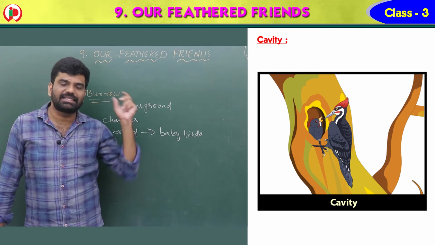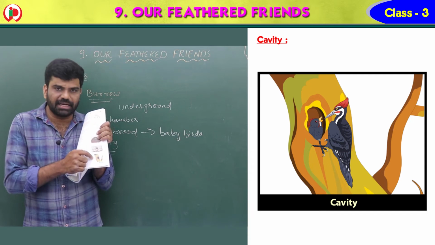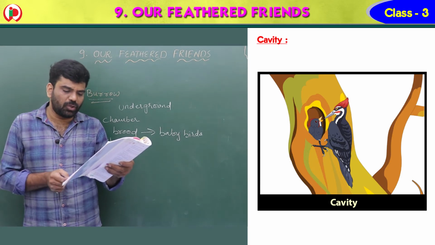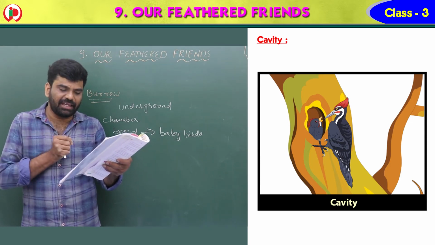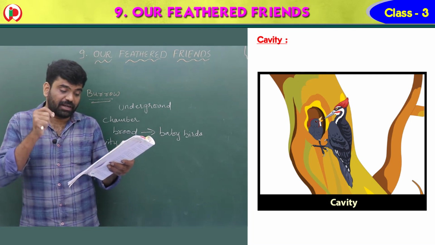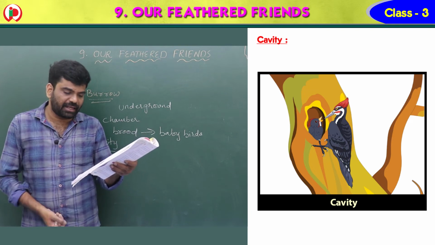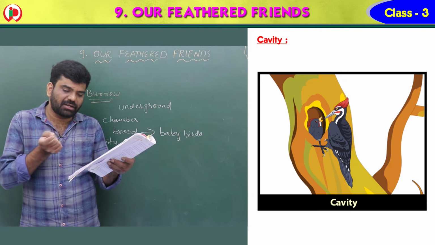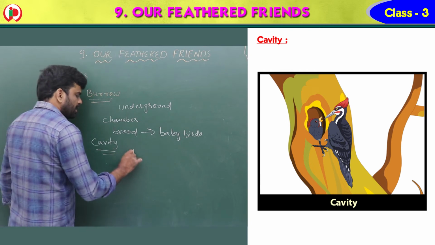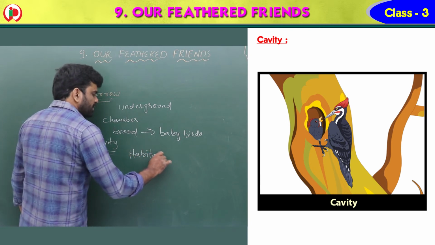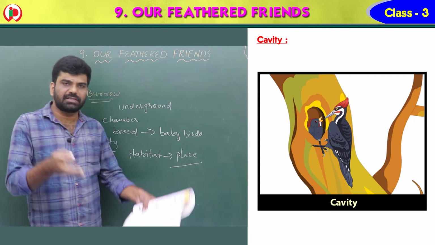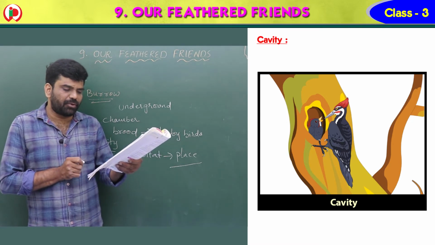So here this cavity is nothing but the nest inside the tree. These species choose the cavity but they rely on other species or nature to create the cavity for them. Being in the heart of their habitat. Habitat means what, children? Habitat means the place where the organism lives. Here in this case the habitat is the cavity only. They are able to raise their brood easily.